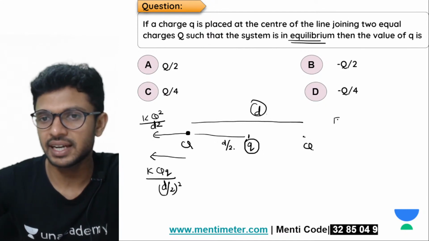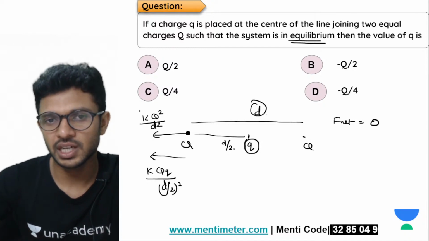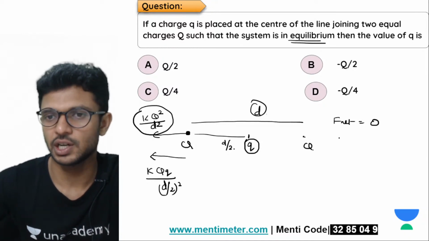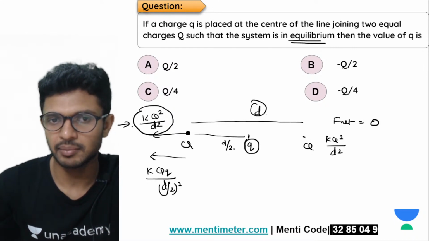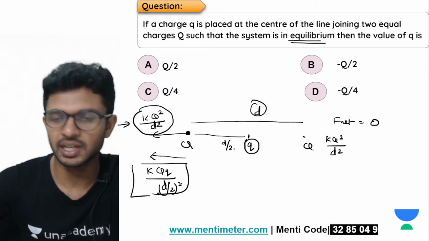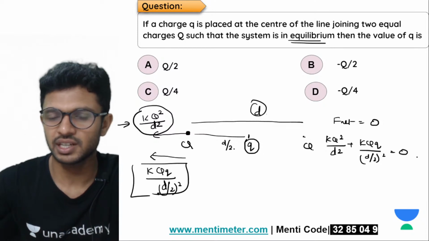So it is given that net force is equal to 0, है ना? So which are the forces acting? Net force is a summation of k Q square by d square, इसका sum plus इसका भी sum कर ले. वो कितना? k capital Q small q divided by d by 2 the whole square हो जाएगा 0.